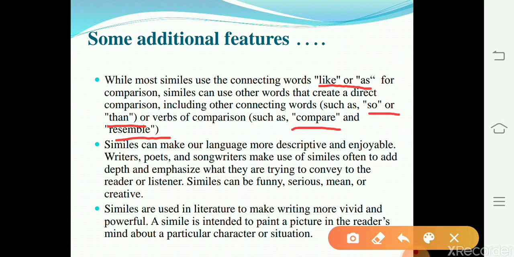Similes can make our language more descriptive and enjoyable. Why do writers make use of simile? It is the most commonly used figure of speech in English literature, whether it is poetry, drama or prose, because it makes our language more descriptive and enjoyable. Writers, poets and songwriters make use of similes often to add depth and emphasize what they are trying to convey to the reader or listeners.